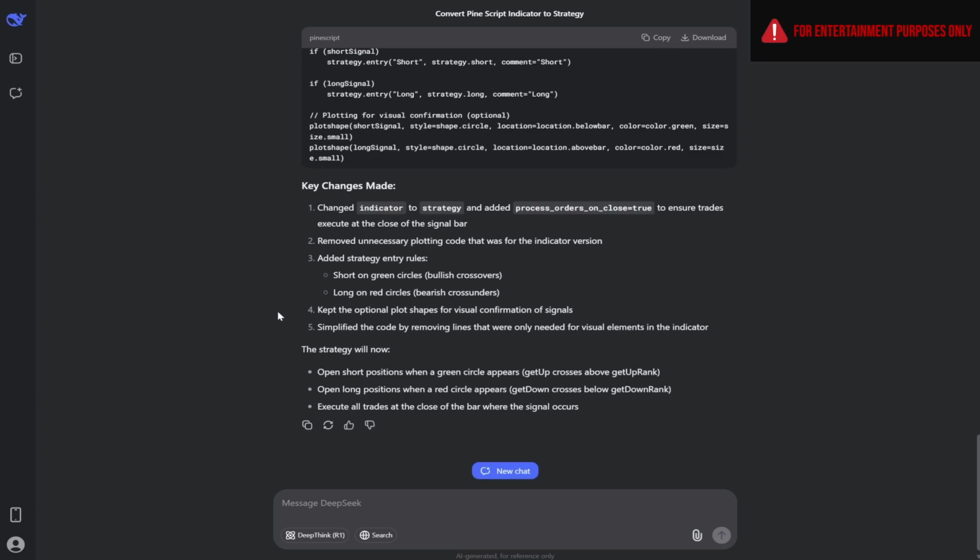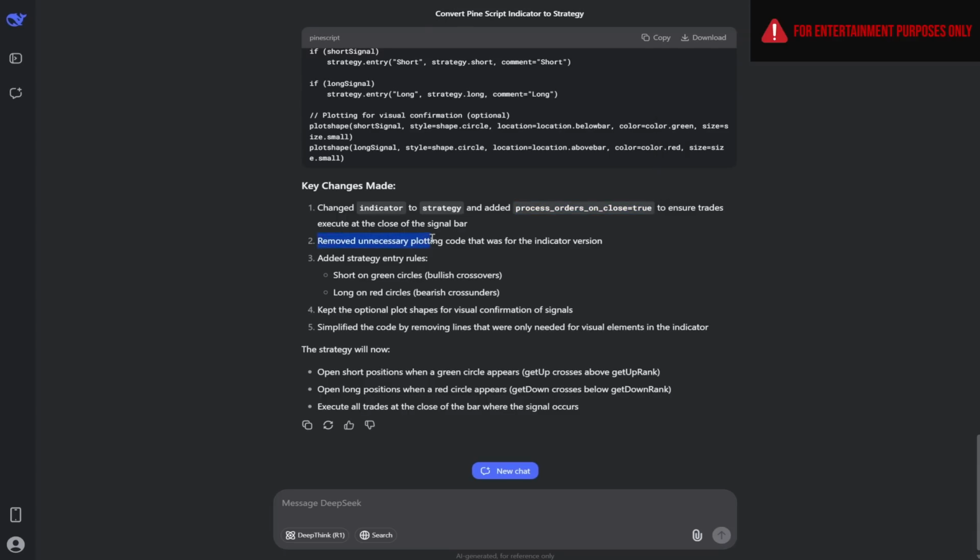Deepseek has finished giving us back the code, and it's giving us this list of key changes it made. So Deepseek changed the indicator to a strategy and added the process orders on close equals true condition. This condition is very important because if Deepseek isn't lying and it did convert process orders on close to true, this would make sure that all simulated trades that are entered will be at the close of the bar in which the signal was true and not on the open of the next bar. So if Deepseek did fulfill this condition and successfully converted the indicator to a strategy, then it will be receiving a 10 out of 10 for this first challenge.